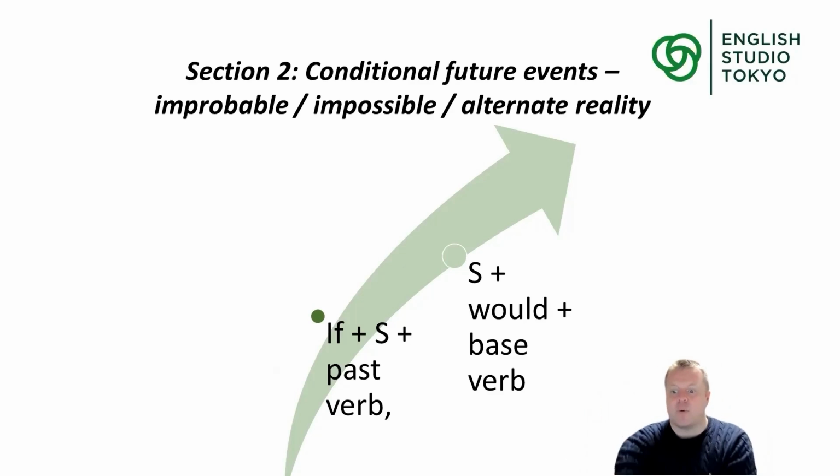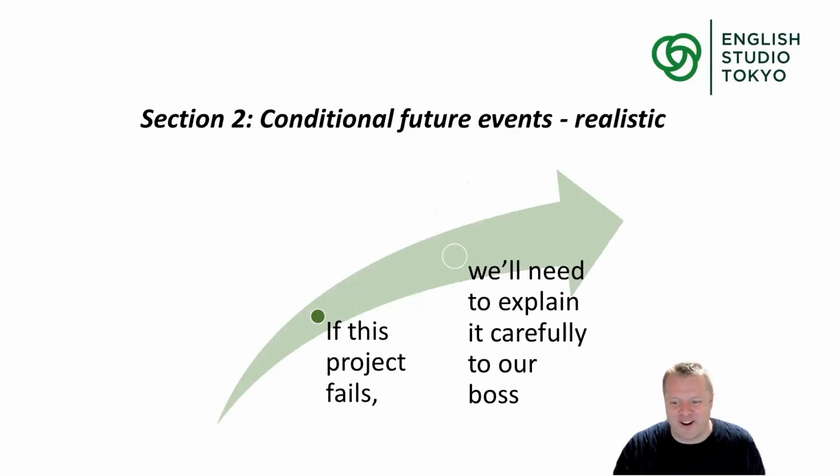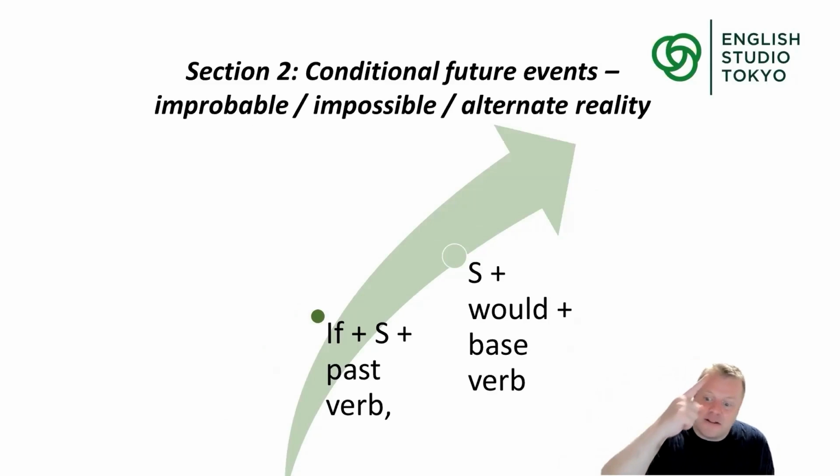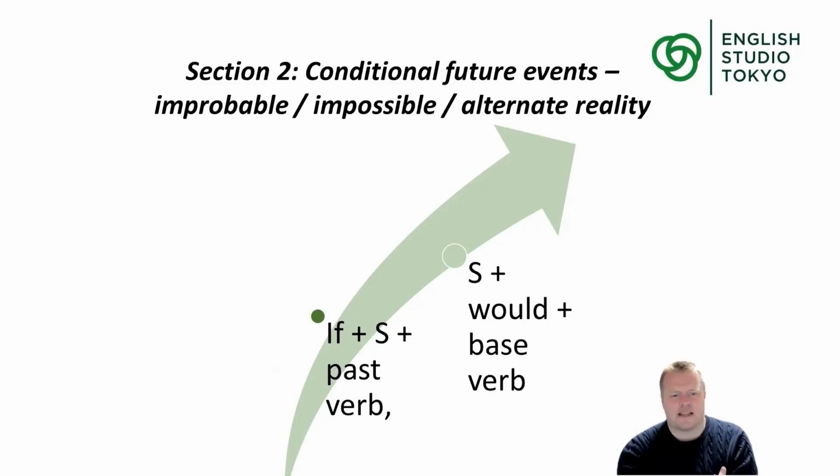So these are cases when we talk about the future that is less realistic, and we can break it into three logical categories. Category number one is improbable. So notice my arrow change, right? This arrow sort of seems more realistic. This arrow now seems like a higher barrier. So the first one is improbable. Improbable means that there's a very small chance of something happening.